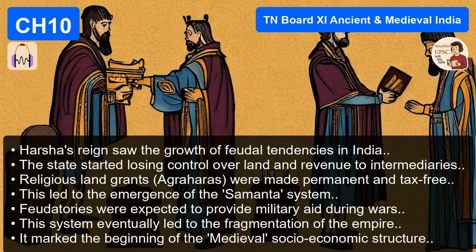Precisely. This decentralization, this system of land grants in lieu of salary, is the very seed of what we call Indian feudalism. And it ultimately weakened the central state significantly compared to the ancient empires.